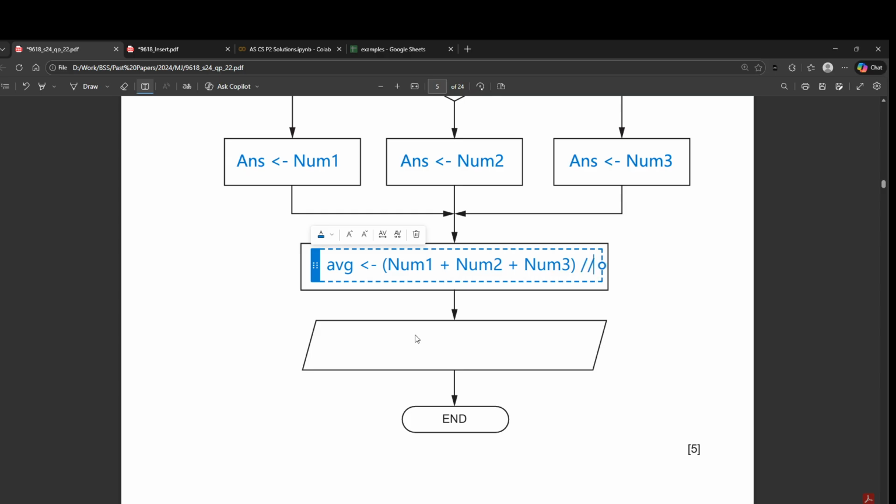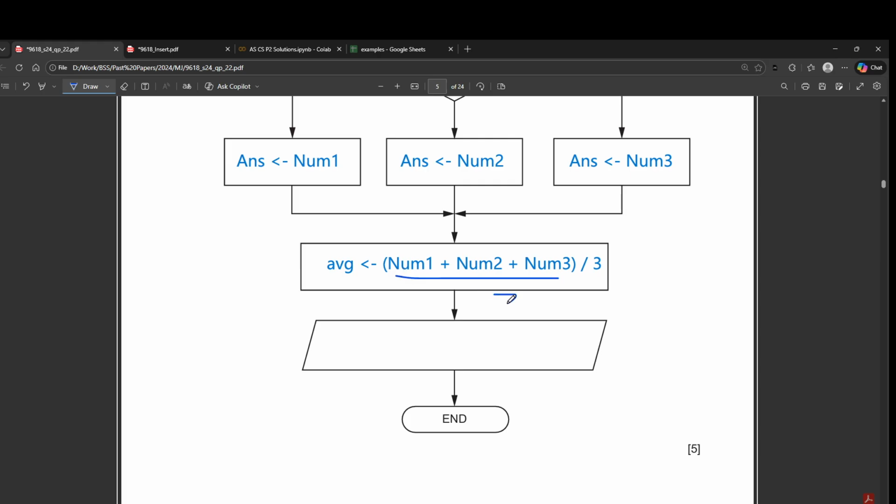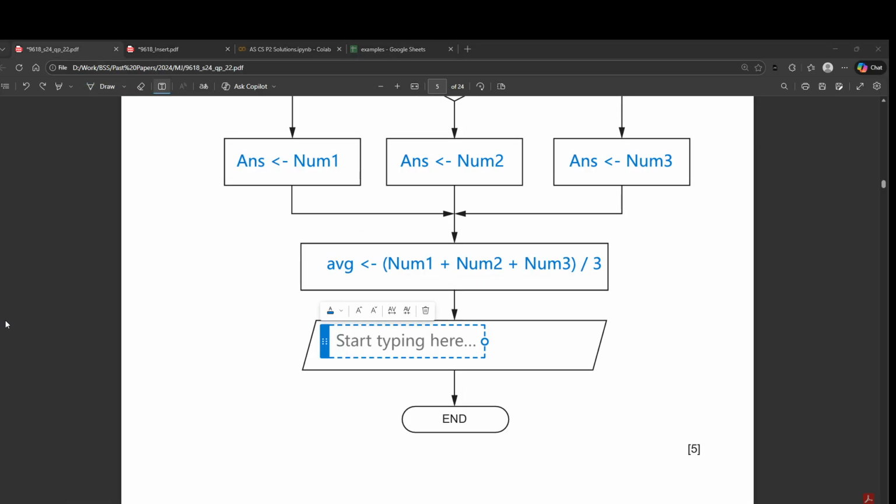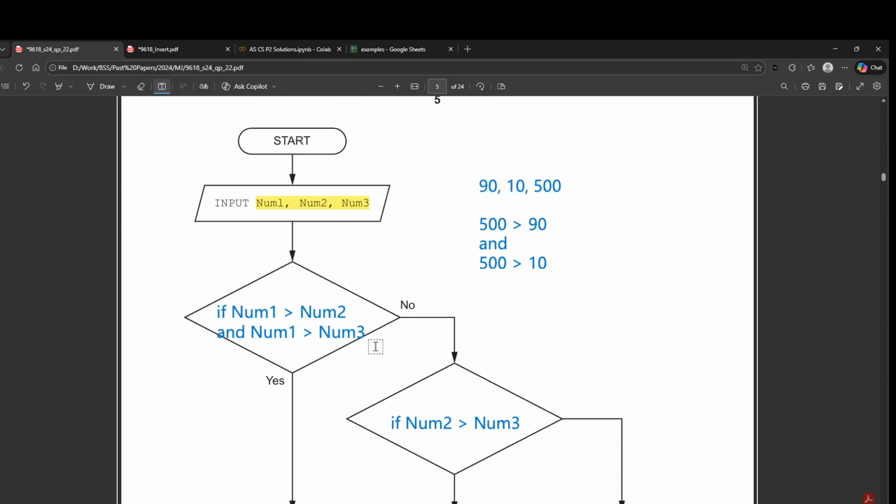Now, a very common mistake that people make in the exam is that they end up writing fractions here. They will write something like this, just like you do in a maths paper. So please don't make this mistake here. You are not allowed to use fractions. So just avoid them. Just use brackets and simple mathematical operators like we do normally. And then we output the average. So it would be output average of 3 numbers, comma, AVG, and that's it. With this we get 5 marks. So again, fairly simple question.